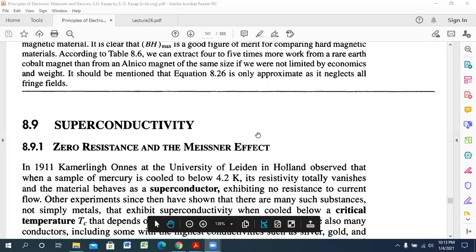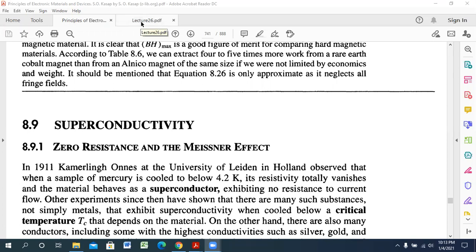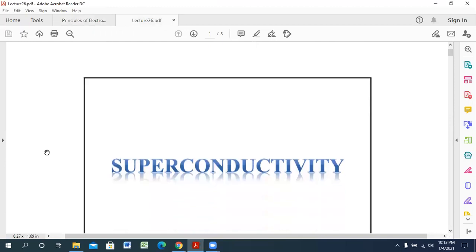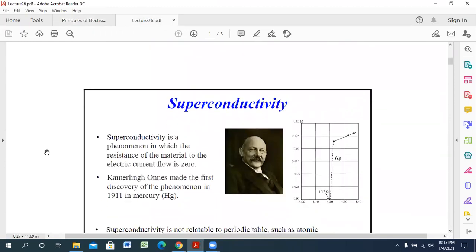So before starting the class, let me share the screen. Okay. In today's lecture, we will go through article number 8.9, superconductivity. This time I will not follow the book, because I will follow the lecture notes of good professors. This will be lecture note number 26. Okay. So, superconductivity. What is superconductivity?